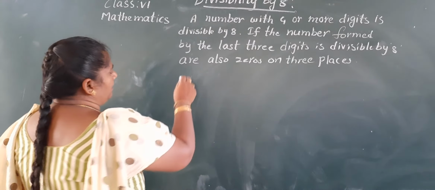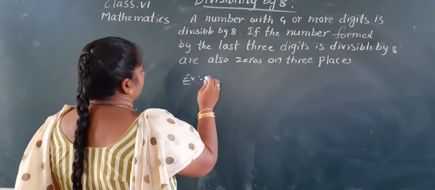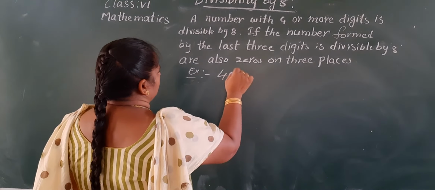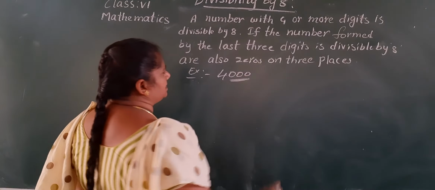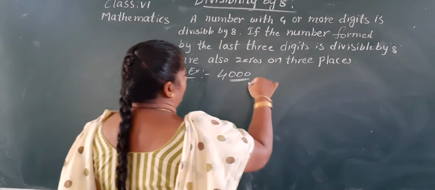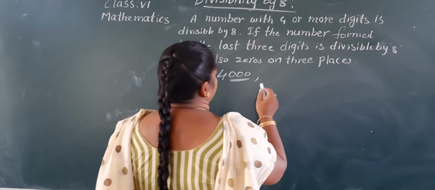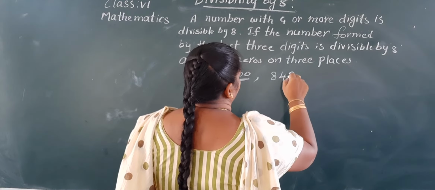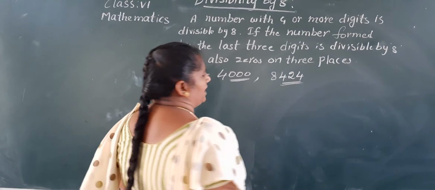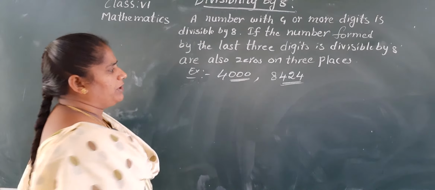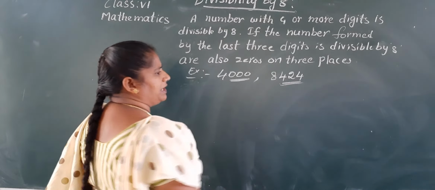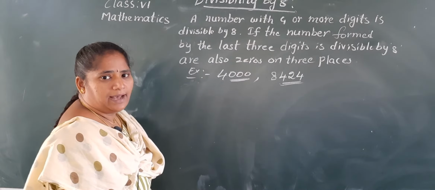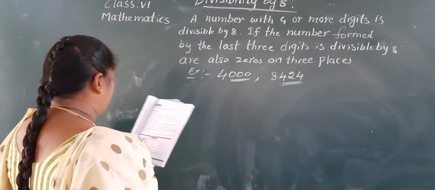For example, see 0 0 0, last 3 digits zeros, so it is divisible by 8. And last 3 digits 424: 8 5s are 40, 8 3s are 24. So 424 is divisible by 8. So the given number is divisible by 8.